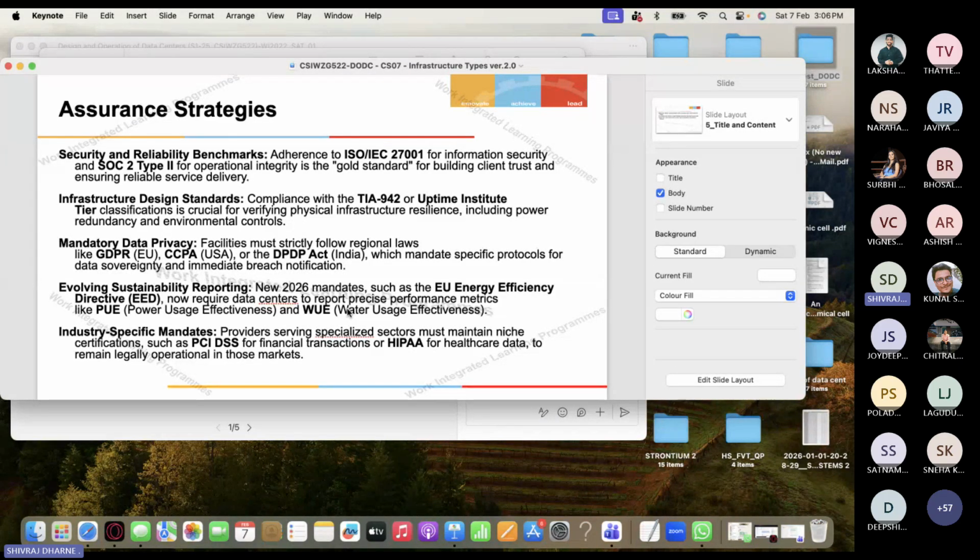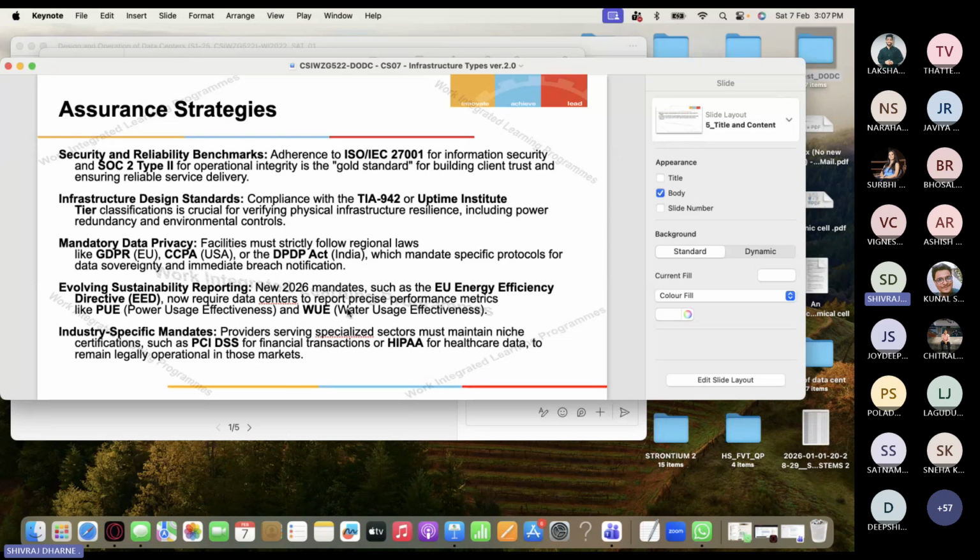Okay, for infrastructure design standards, there is TIA-942. You can just Google search and find out what it means. It basically talks about Uptime Institute tier classifications, which are used for verifying the physical infrastructure resilience, including power redundancy or environmental controls, all that. These are the different buckets through which you can assure that your data center is compliant to some standards, and you can guarantee the full functional, operational, and uninterrupted service from the data center.